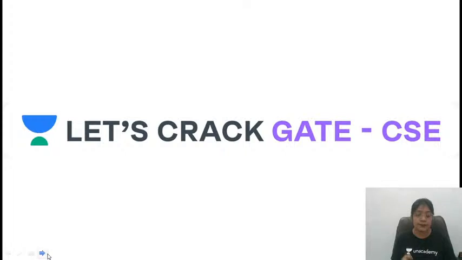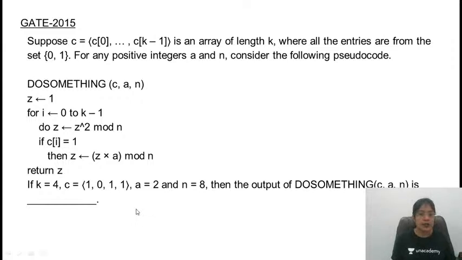All right. So shall we start with the session? Are you ready? Have you tried the problems on the basis of arrays? So this is the first question.